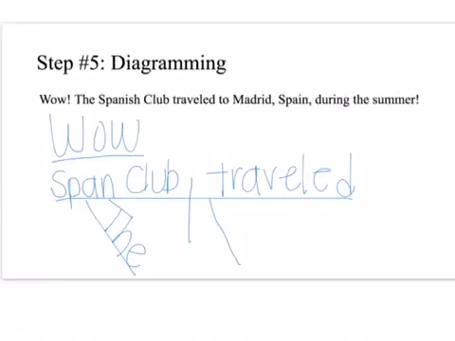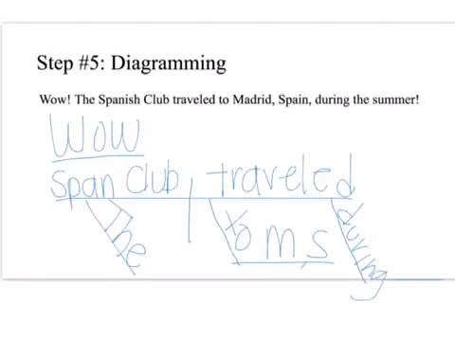So we're going to have to, and then I'm going to just kind of make it a little shorter, but that would be to Madrid, Spain. And then we have the second one. It's during, goes on the line. And then we have our object of prep, which is summer. I can't fit it all the way in. And then below that is the. Sorry, it's not writing that very well. Hopefully you get the point. It's the. So there is the diagram sentence. Doesn't look very pretty, but if you look back at it on Canvas on the PDF, it's a little cleaner copy. And that is steps 1 through 5.